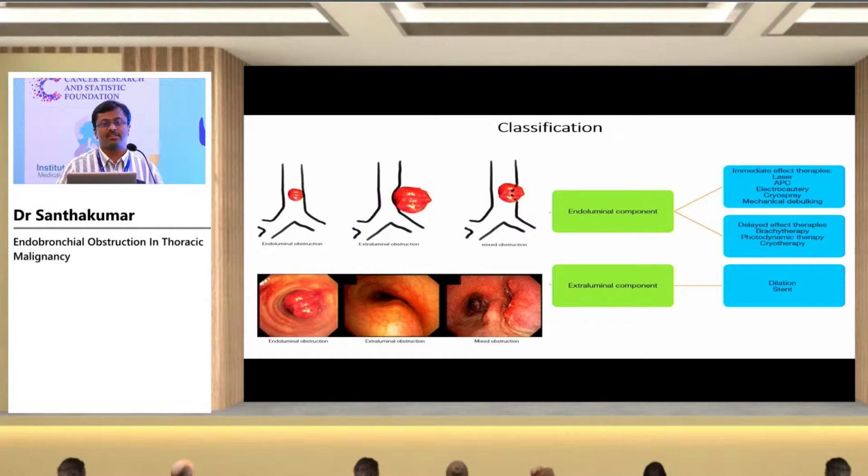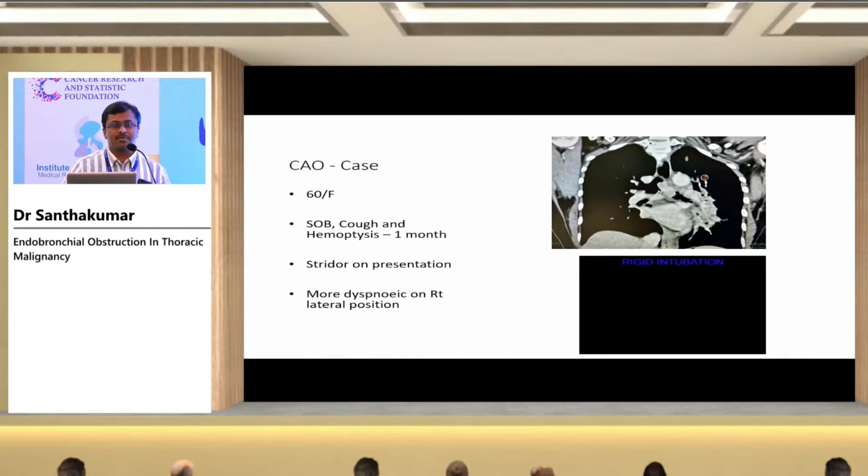So it can arise from the peribronchial or peritracheal area and invade the bronchus and present as a mixed growth here. So there can be a purely endoluminal component or a mixed component. Treatment depends on the location and size of the tumor.